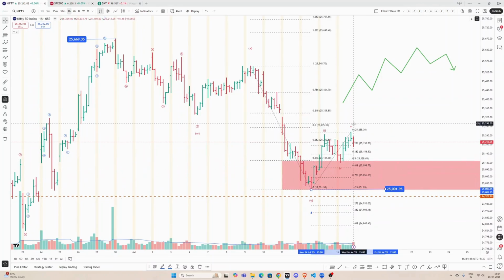looks like 5 wave up, 3 wave down, and then another 5 wave up. This is the setup. And these are the levels for this retracement: 38.2, 50%, 61.8, 78.6%, and from there, whichever retracement holds, from there we should see a move on the upside.